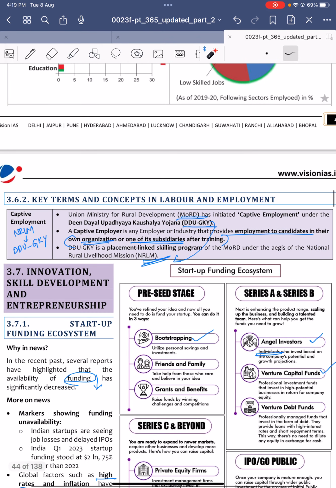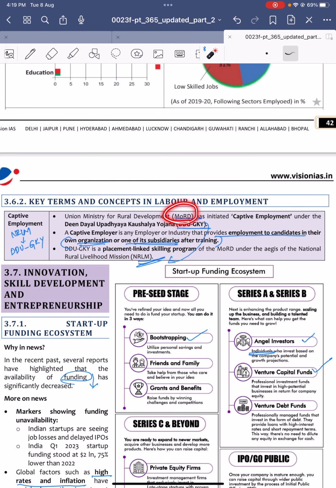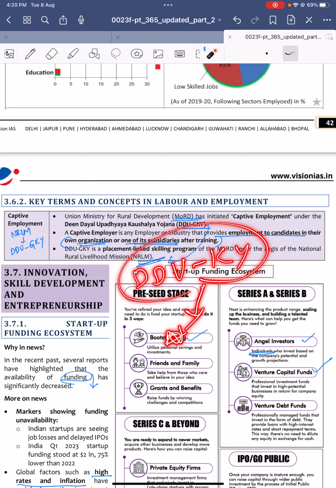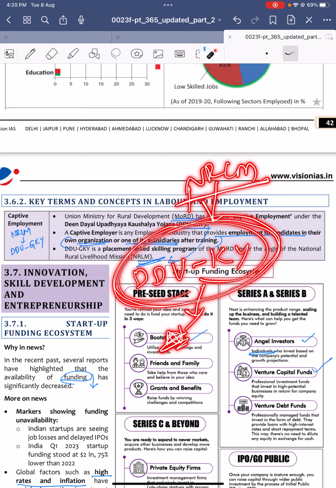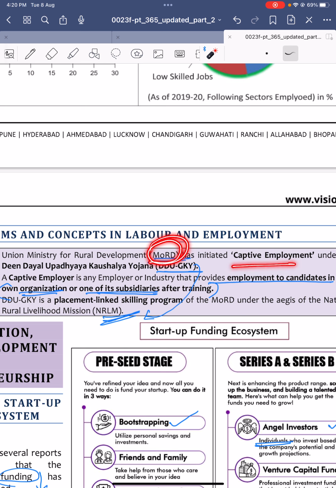Next, key terms and concepts in labor and employment. Captive employment. Recently, the news is that the Ministry of Rural Development has initiated captive employment under the Deen Dayal Upadhyay Kaushalya Yojana. This is under the National Rural Livelihoods Mission program, under this Deen Dayal Upadhyay Kaushalya Vikas Yojana.